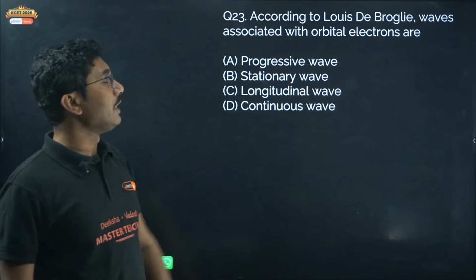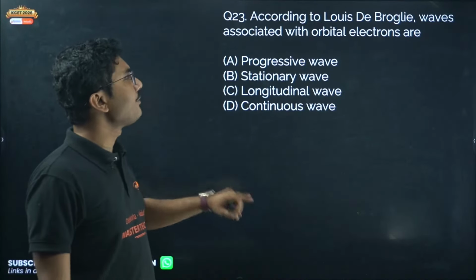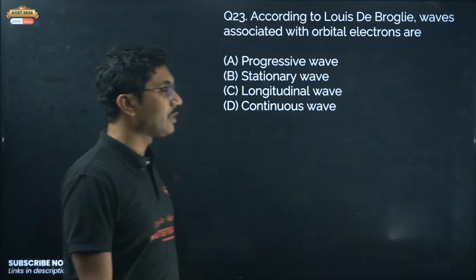According to Louis de Broglie, waves associated with orbital electrons are: progressive wave, stationary wave, longitudinal wave, continuous wave. Only one of them is correct.